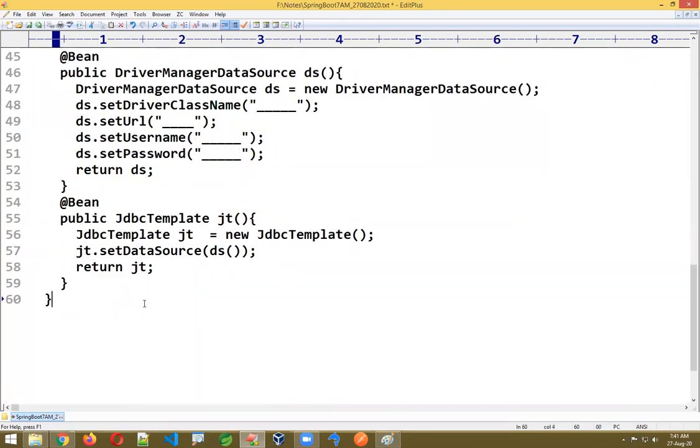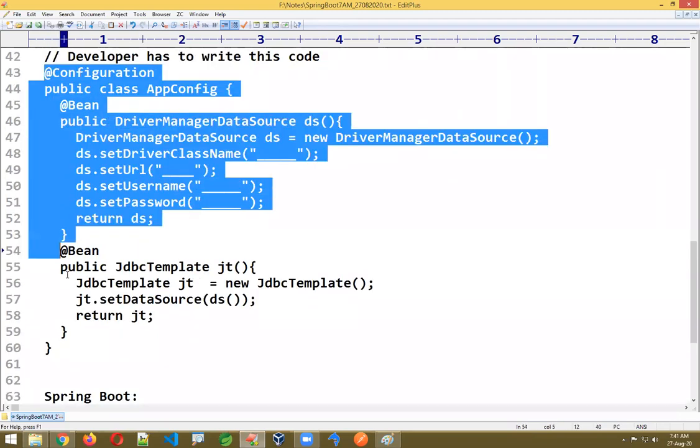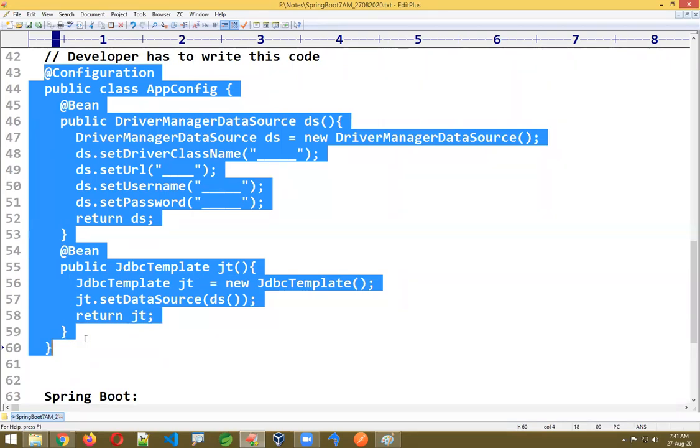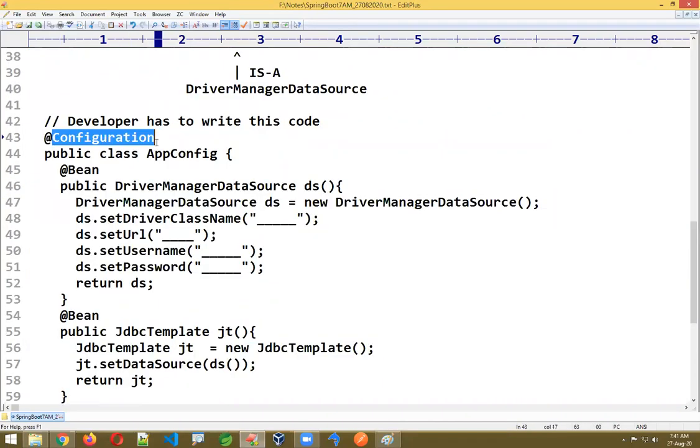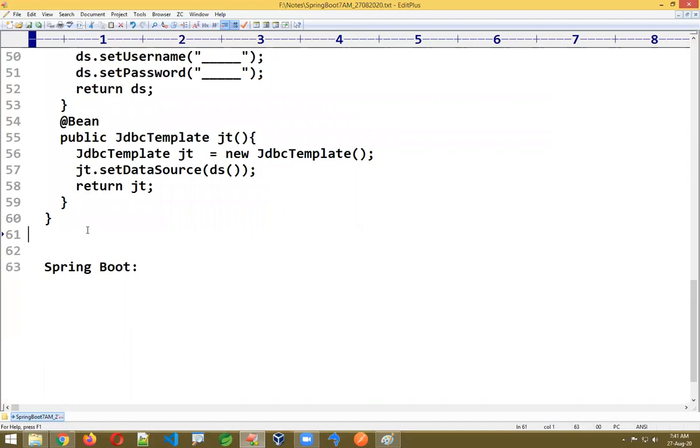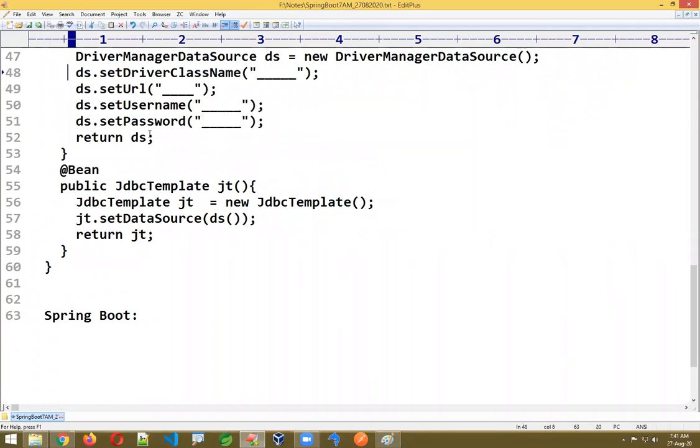Now coming to Spring Boot. Observe carefully how to write this code in Spring Boot. Spring Boot says no, don't write this code. Whatever code you have written here in Spring, don't write this code. Then what will it become? It's a configuration you are writing, right? Yes. And you are setting some jars actually, yes. Even you are mentioning some driver class inputs and all here. Yes, we are doing everything.